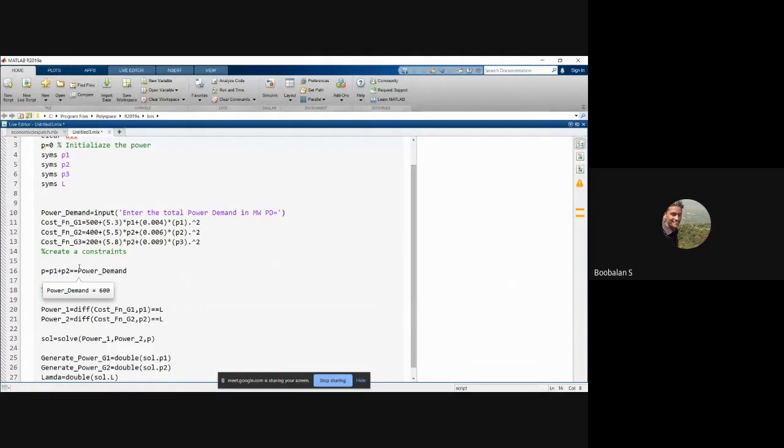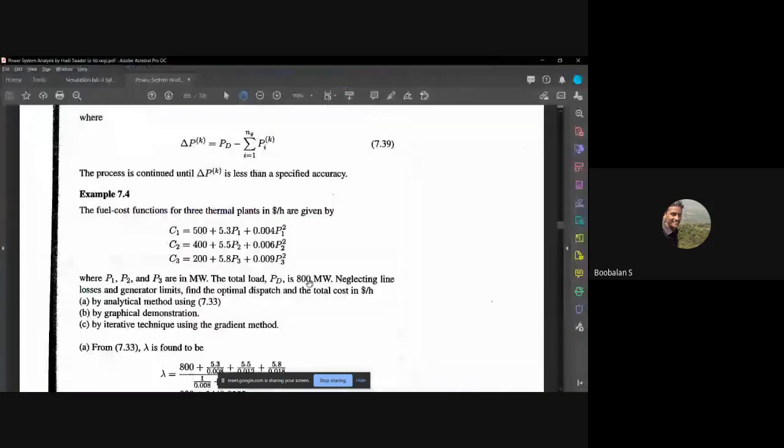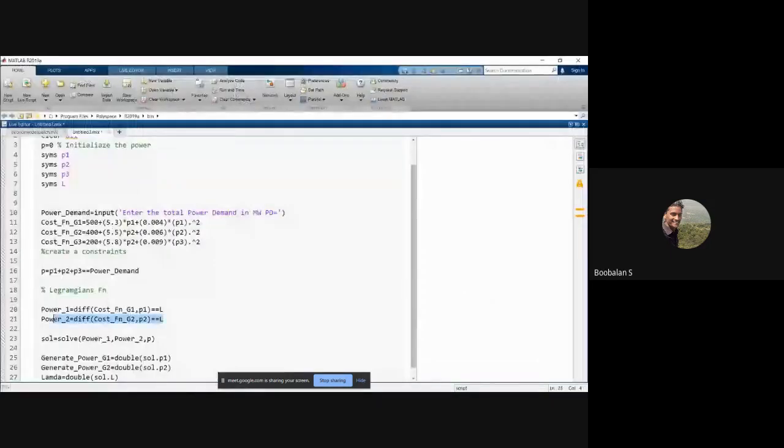In our given equation, given textbook, it should be 800 megawatt, right? So 800 megawatt, and P1, P2, P3, and we need to use one more Lagrangian function with respect to power P3, right? So P underscore 3, cost function 3, and P3. And we need to use a solve function over here, and we need to also invoke P3. We need to bring it out over here. So copy, paste. It should be P3, right?